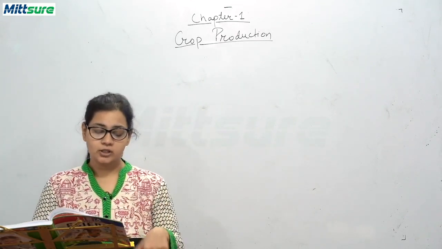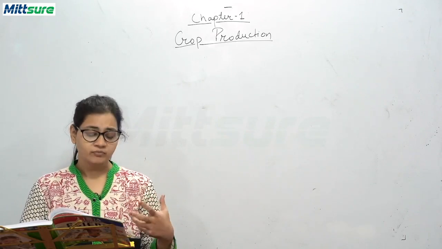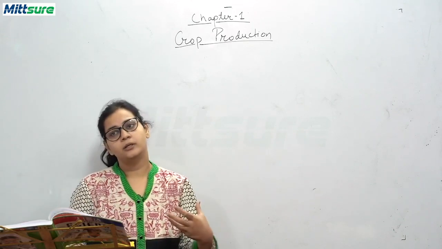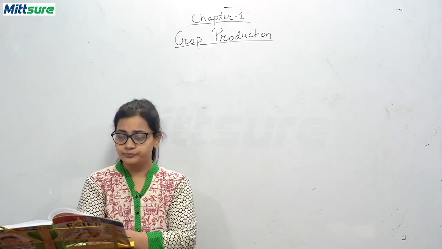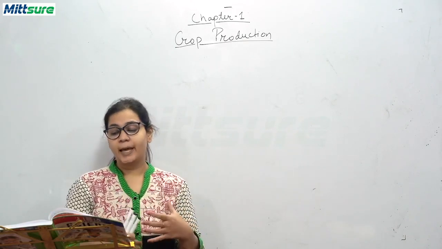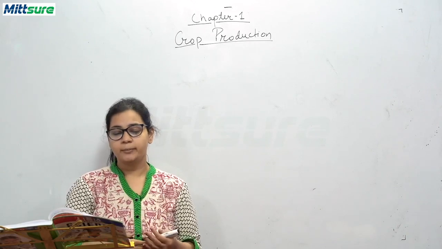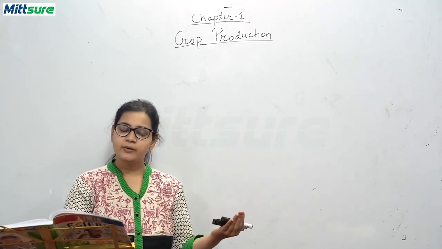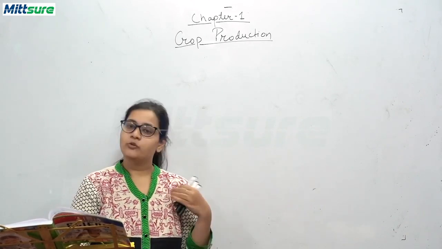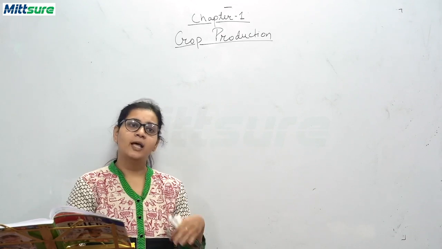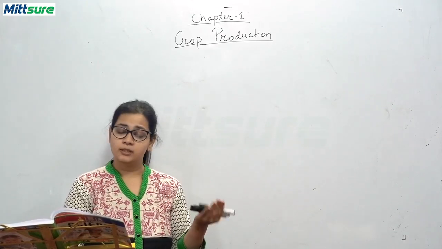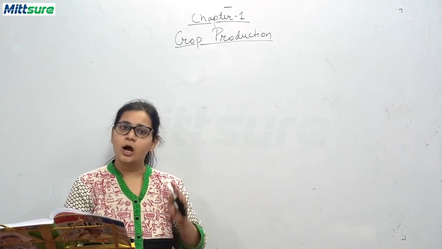Now, the next item given in your book is project work. There is a Kisan Credit Card scheme run by the Government of India. It provides need-based and timely support to farmers so that they may be helped with their cultivation as well as raising domestic animals. So please, students, try to find out about this with the help of your parents, or you can use the internet also, and make a project out of it.